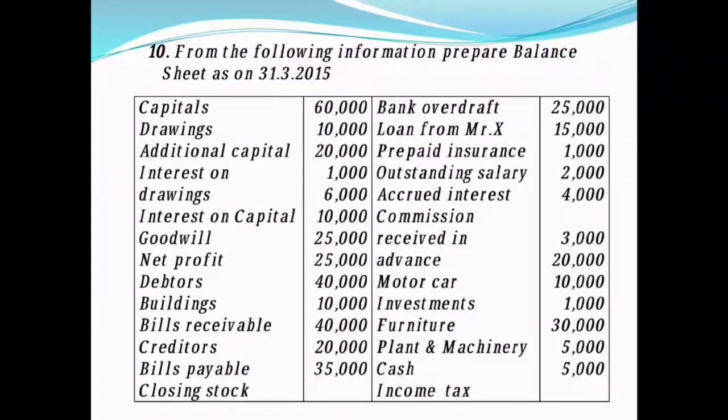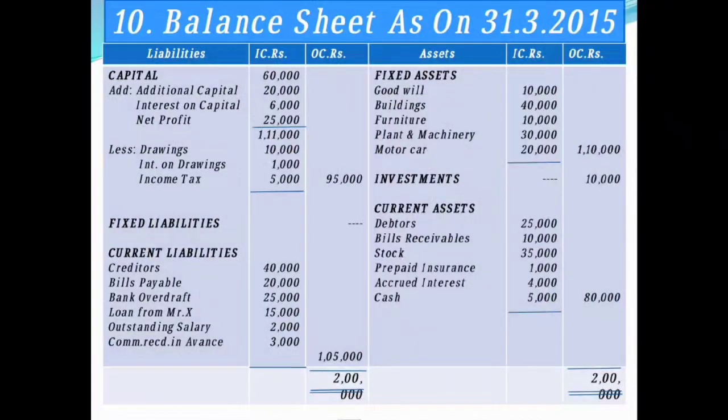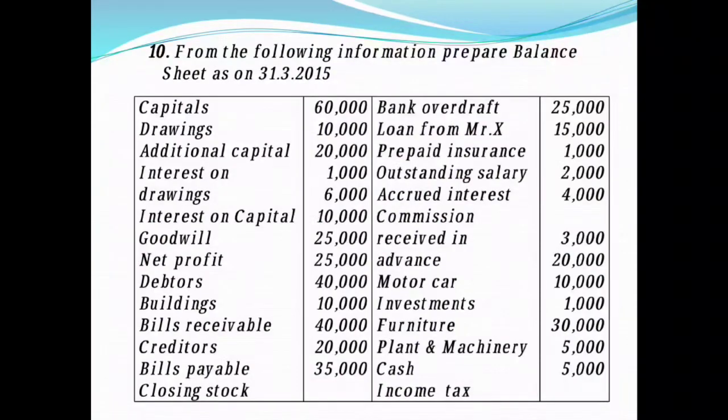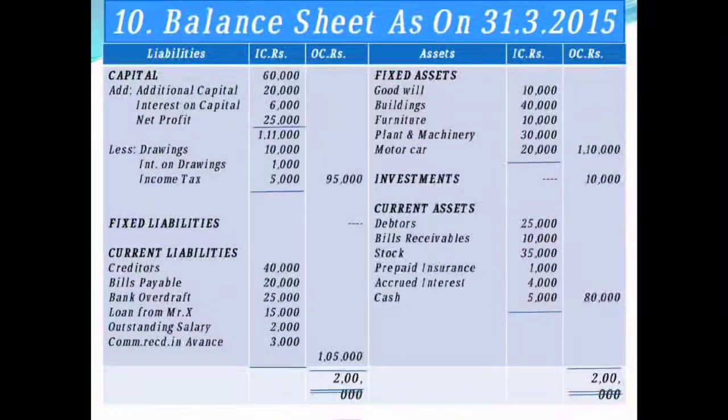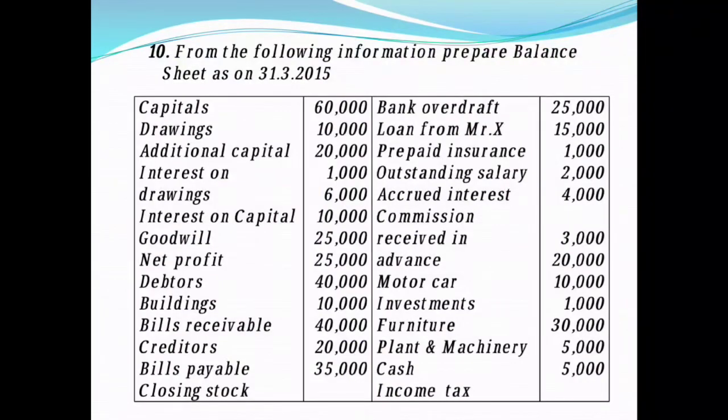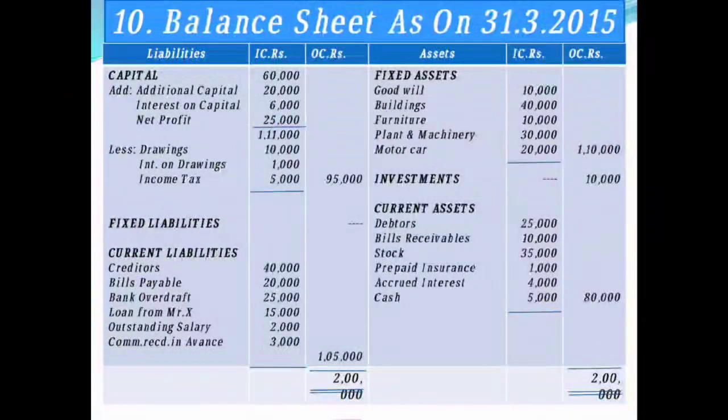Then plant and machinery we have rupees 30,000 here. Plant and machinery 30,000, asset. So plant and machinery rupees 30,000 you are going to record under fixed asset. The next you have cash rupees 5,000, which you have to record under current assets. The next income tax rupees 5,000, you are going to less it with the capital.